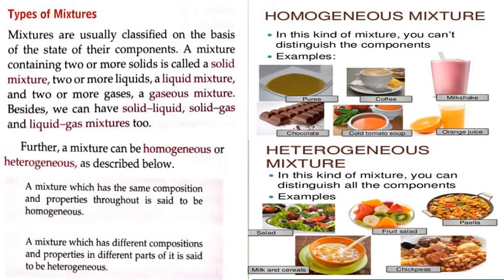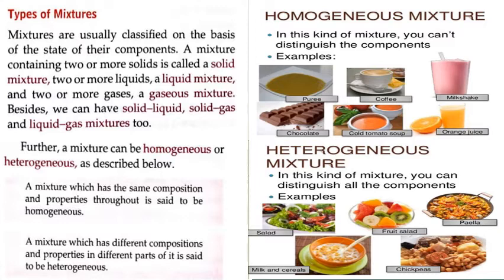Next is types of mixtures. Mixtures are usually classified on the basis of the state of their components. A mixture containing two or more solids is called a solid mixture, two or more liquids a liquid mixture, and two or more gases a gaseous mixture. Besides, we can have solid-liquid, solid-gas and liquid-gas mixtures also. Further, a mixture can be homogeneous or heterogeneous as described below.